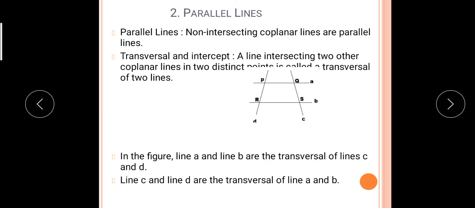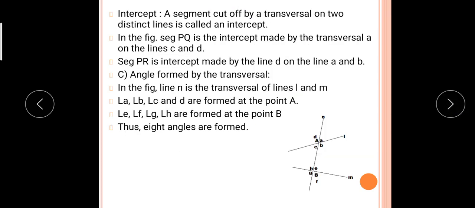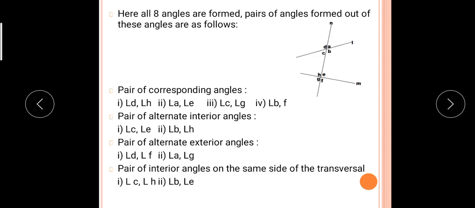This is just the introduction I have given. What is meant by parallel lines? What is a transversal? What is an intercept? And which are the pairs of corresponding angles, pairs of alternate interior angles, pairs of alternate exterior angles, and pairs of interior angles on one side of a transversal. So students, all these points you have to note down in your notebook, and today's homework is that you have to draw two lines, not parallel, just two lines, take two transversals and send me all the angles formed with their pairs. Okay, students.